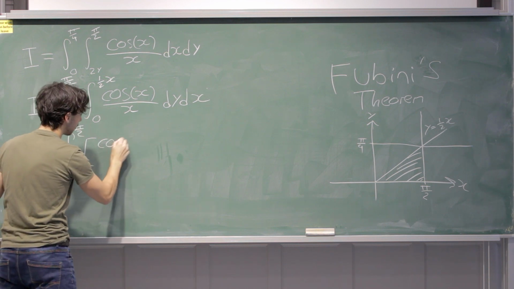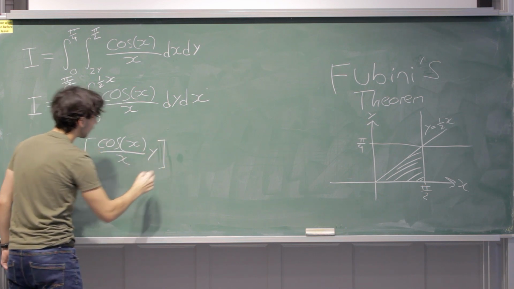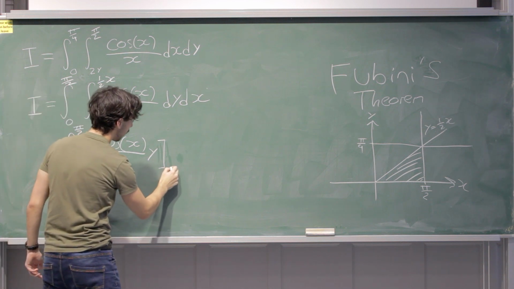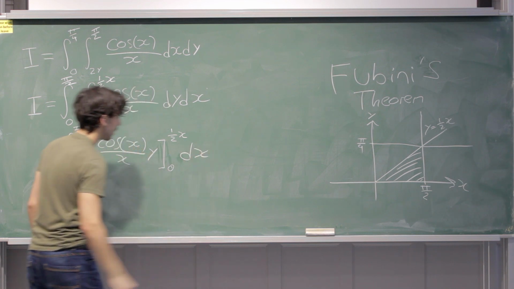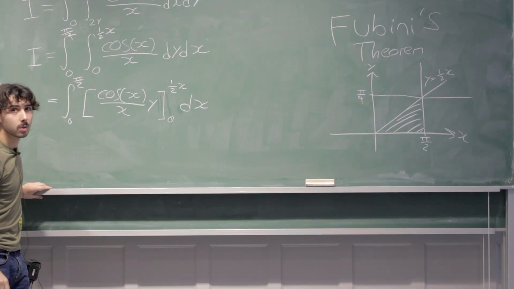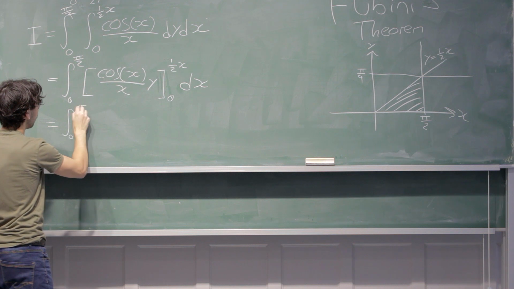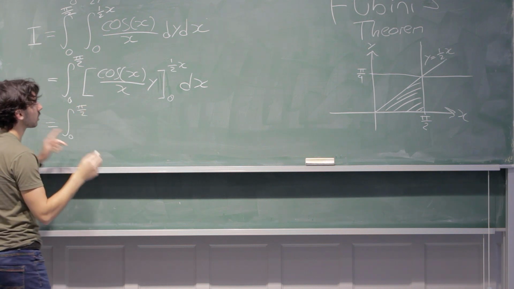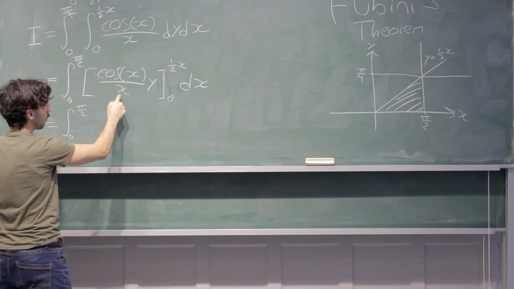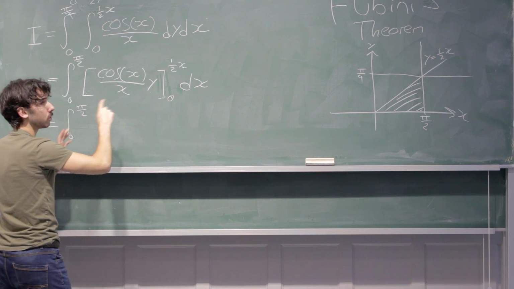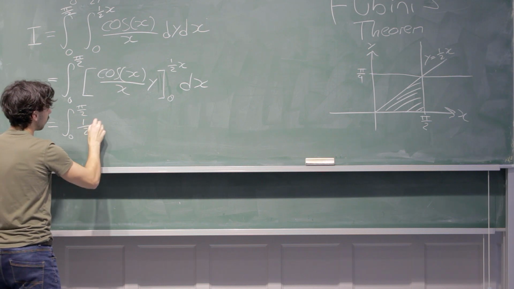So it's cos x over x times y. Okay, now we're getting somewhere, and then we can put our limits 0 and 1/2 x in, 0 and 1/2 x dx. Okay, guys, hopefully that makes sense. And something really remarkable is going to happen. So, first of all, let's simplify this. We have integral 0 to pi over 2. Okay, and let's actually do this. So if we substitute y for 1/2 x, we will get cos x over x times 1/2 times x. Well, you can hopefully see the x's will cancel out, and we will end up with 1/2 cos x.